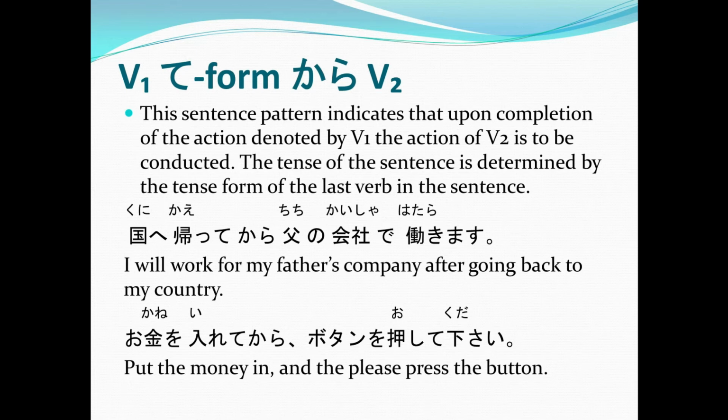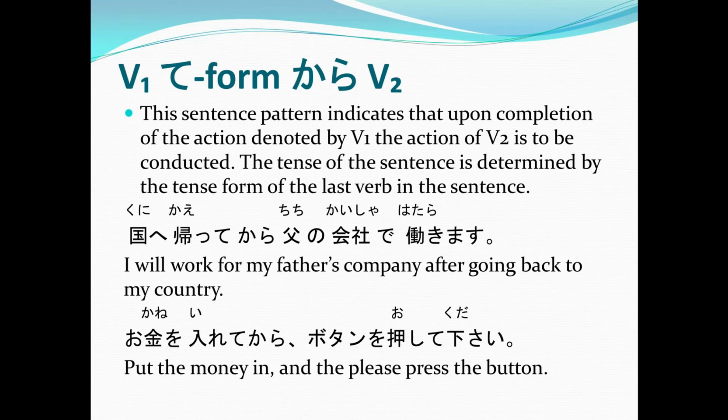Now, Cedric, could you please help our viewers and translate this sentence for them? I will go to Japan after studying the Japanese language. So again, your verb 1 is the action that needs to be completed for you to perform verb 2.